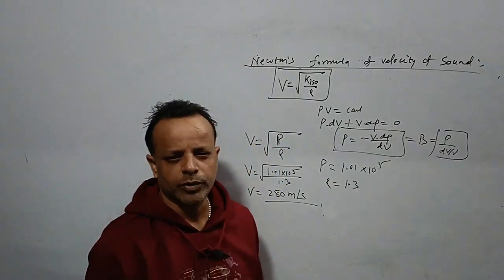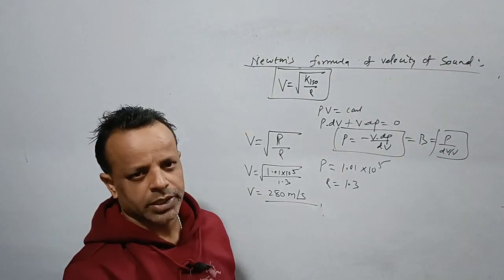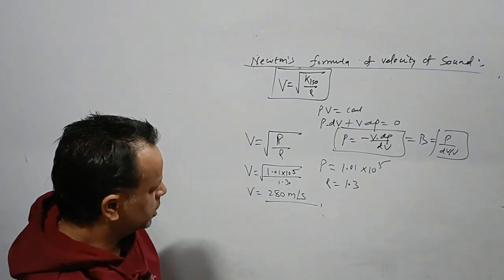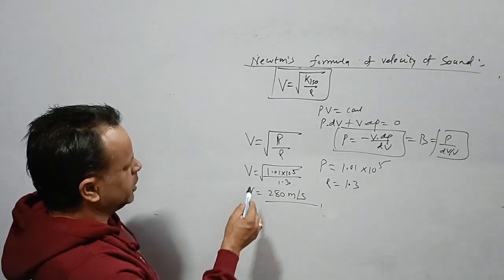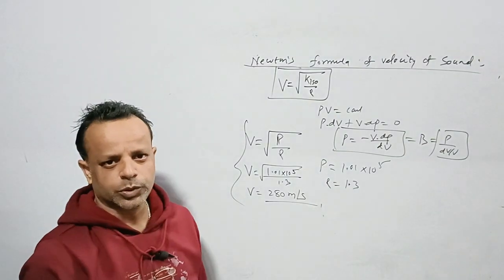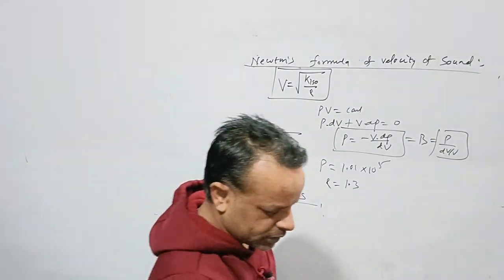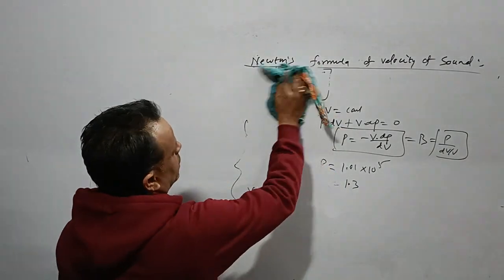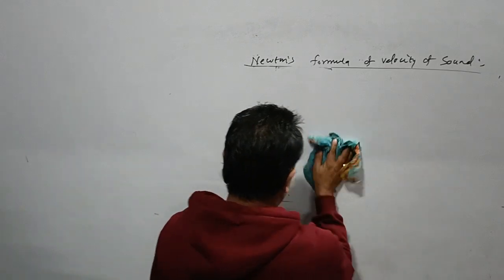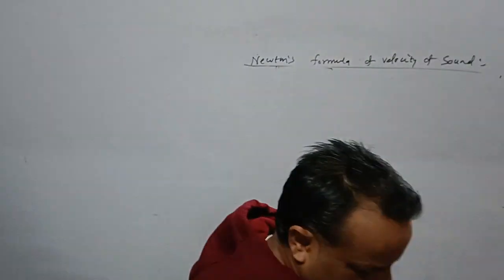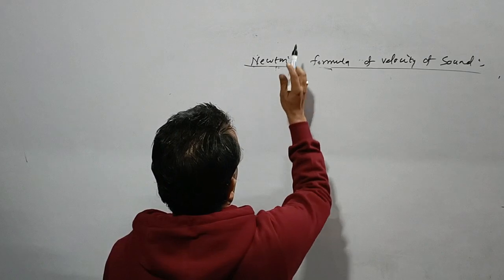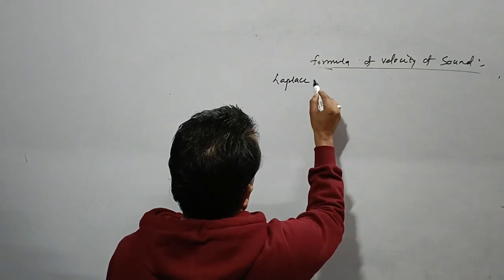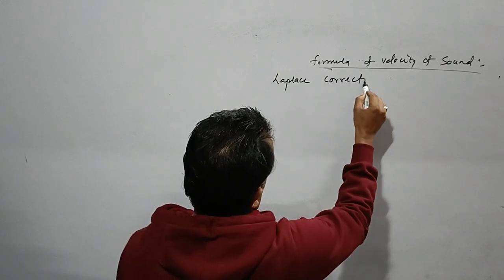But practically we found that it was much greater than this. It was coming out to be like 330 meter per second. But here Newton was able to get only 280 meter per second. It was corrected by Laplace, who said that the velocity of sound in air is an adiabatic process. That is basically the Laplace correction.